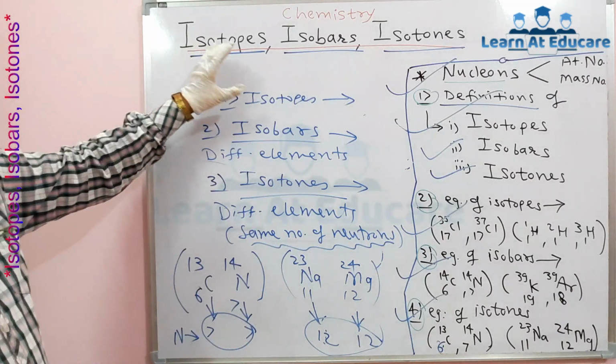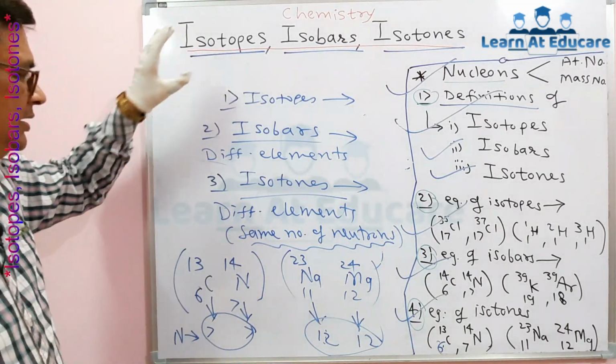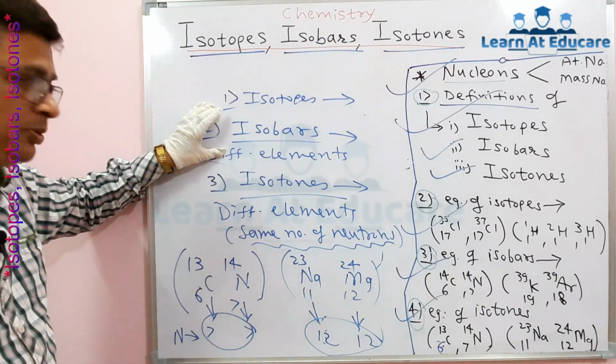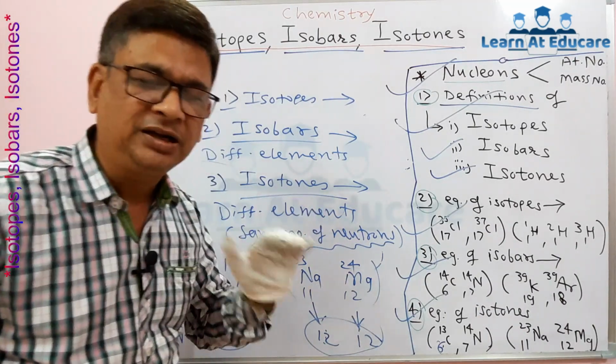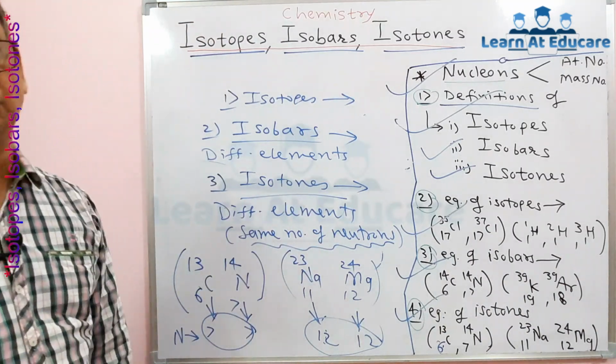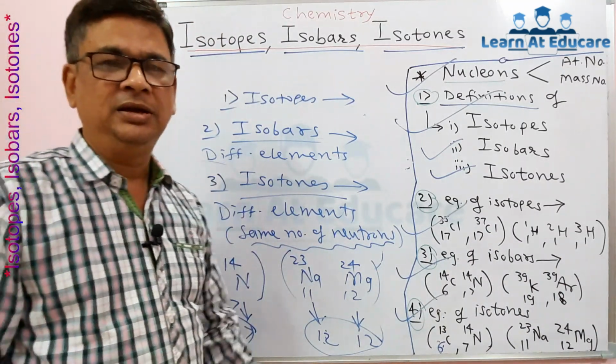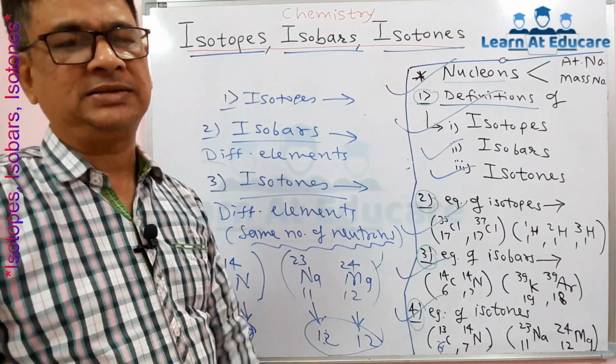Isotopes, different atoms of the same element. Isobars, different atoms of different elements. And isotones also different atoms of different elements but containing the same number of neutrons. So this is the brief information about isotopes, isobars and isotones.